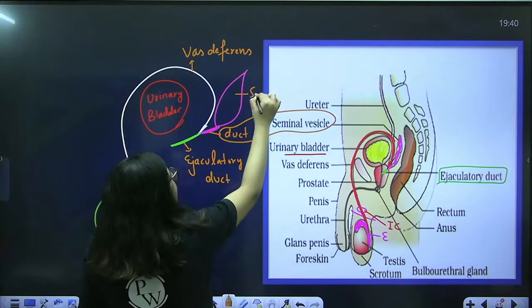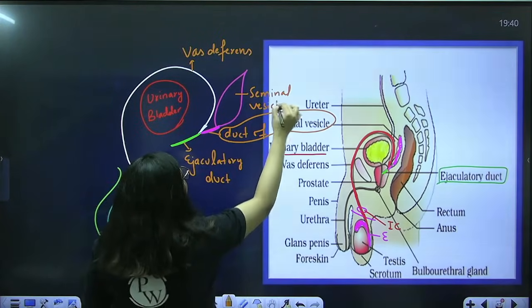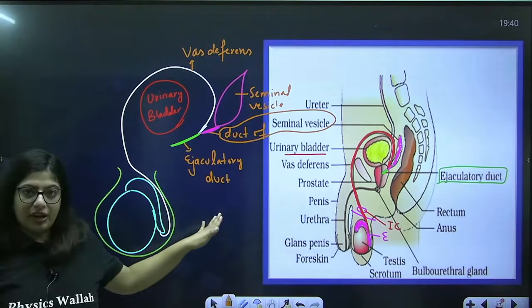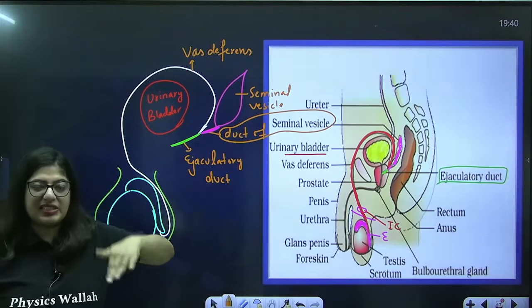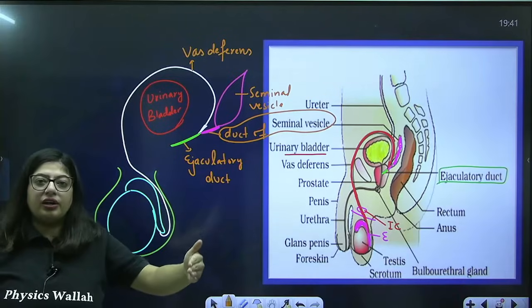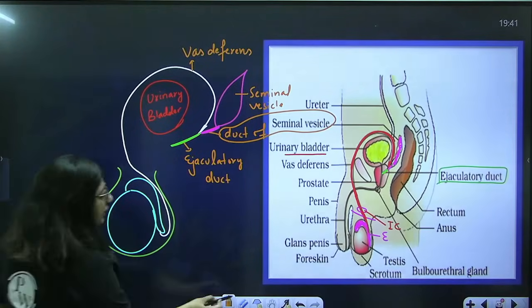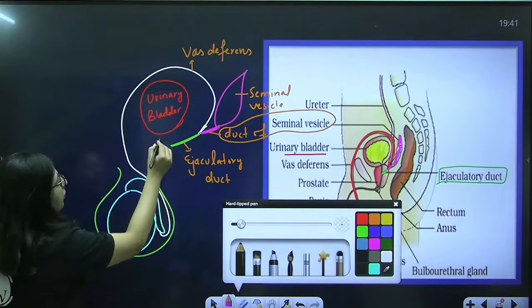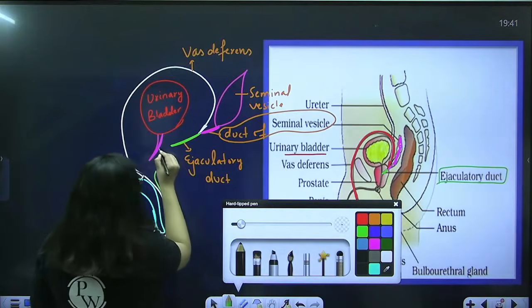This is seminal vesicle. Alright. So this ejaculatory duct is going to enter the next duct. Just like rete testis opens into vasa efferentia, which opens into epididymis, now comes the next one, that is urethra. So ejaculatory duct is going to drain into urethra.